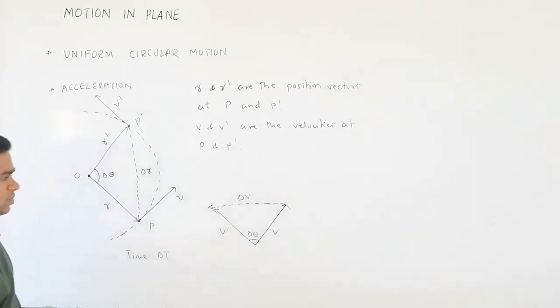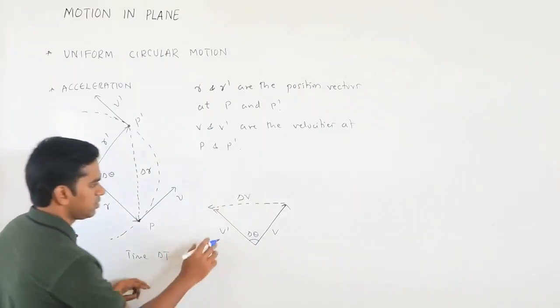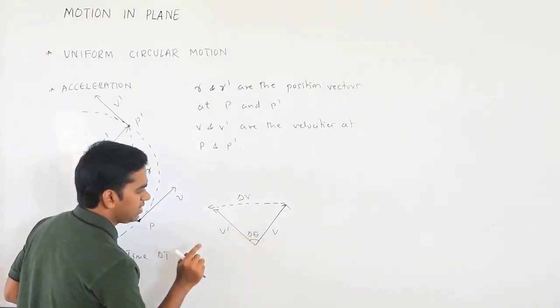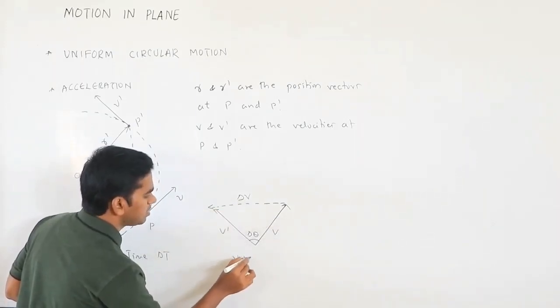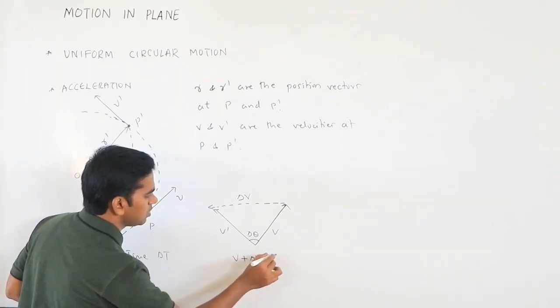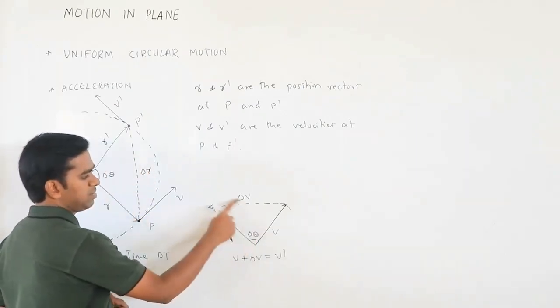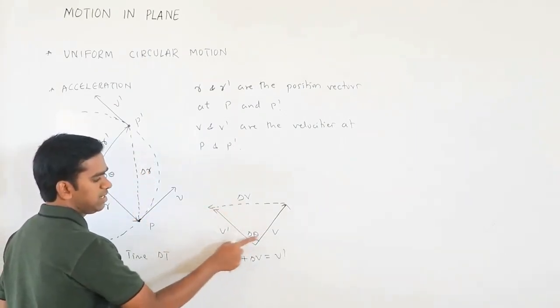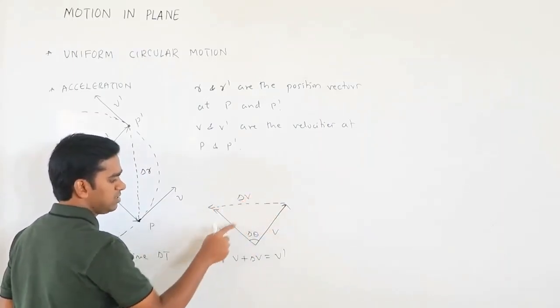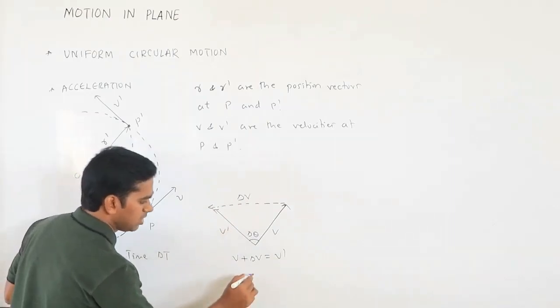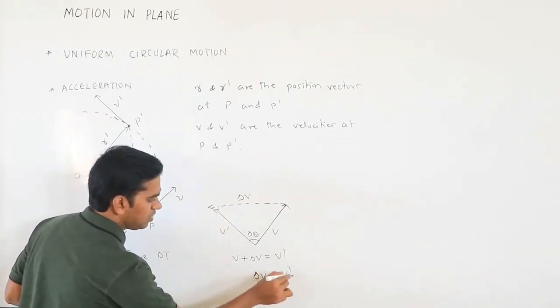Why? Because if you apply the triangle law, these two are in the same direction. v plus delta v equals v dash. This is in the opposite direction, these two are in the same direction. So obviously delta v equals v dash minus v.